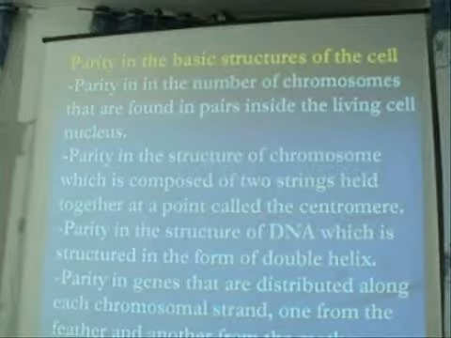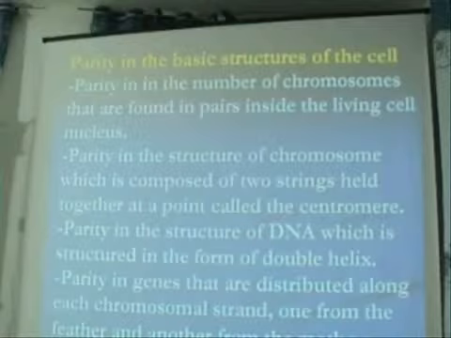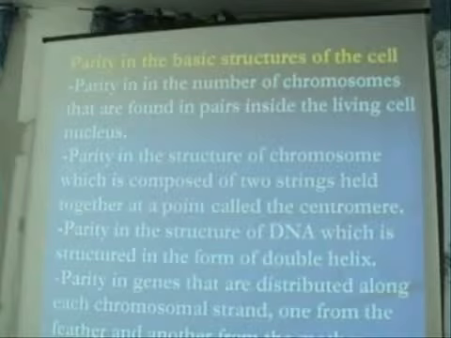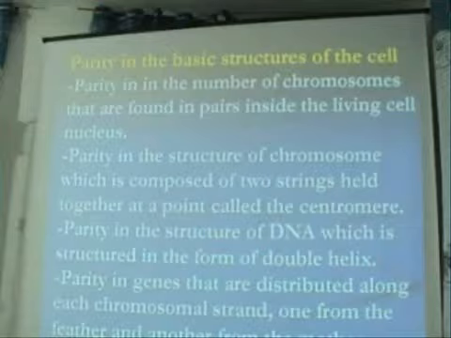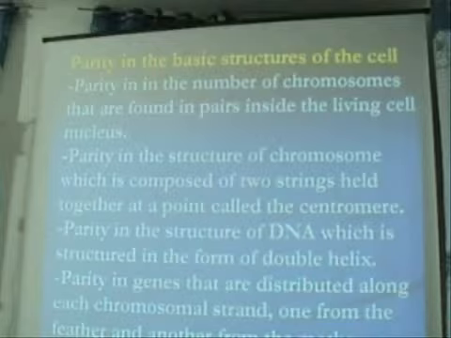So, the basic structure of any individual is cells. Either one cell in the lower creation, or many cells with many tissues in the higher creation. Okay? So, let us look inside the basic structure. Inside the cell we also find parity.